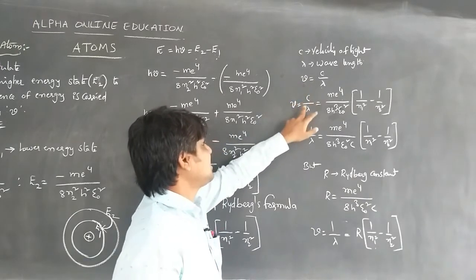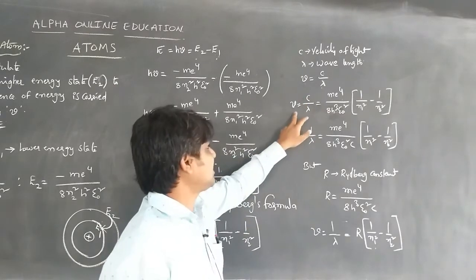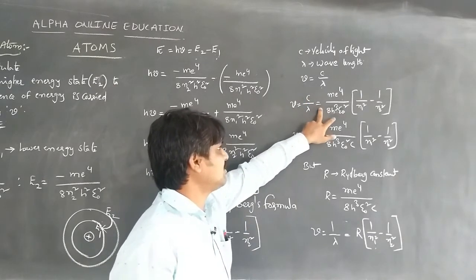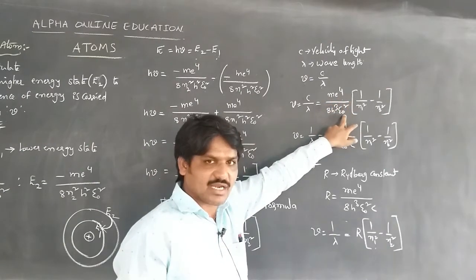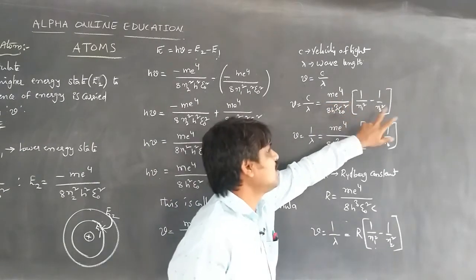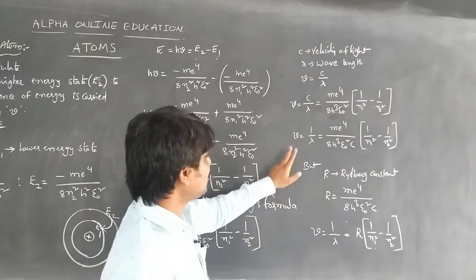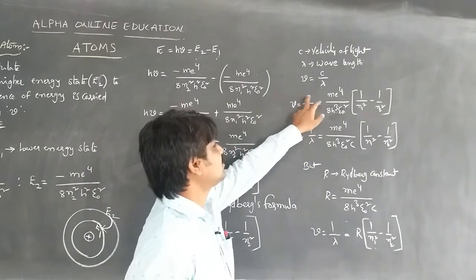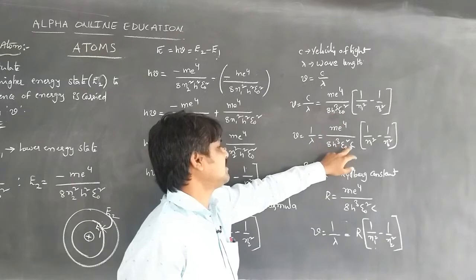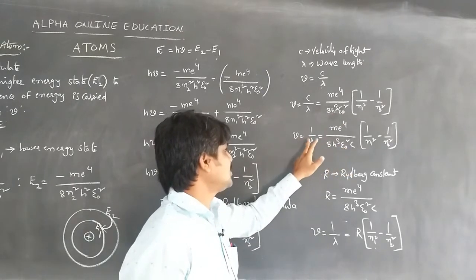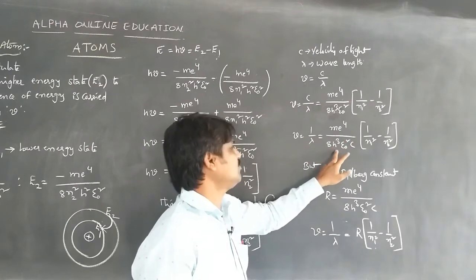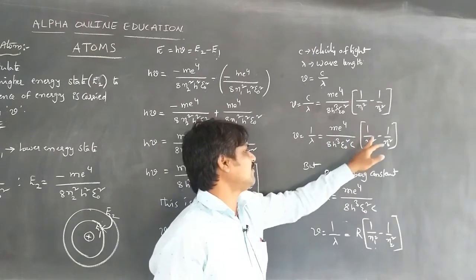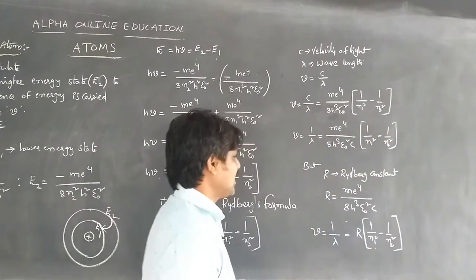By substituting this equation in the above equation, we get nu is equal to c by lambda, which is equal to me power 4 by 8 h cube epsilon naught square of 1 by n1 square minus 1 by n2 square. When c is also taken to this side, it is multiplied with the denominator. So nu bar is equal to 1 by lambda is equal to me power 4 by 8 h cube epsilon naught square c of 1 by n1 square minus 1 by n2 square.